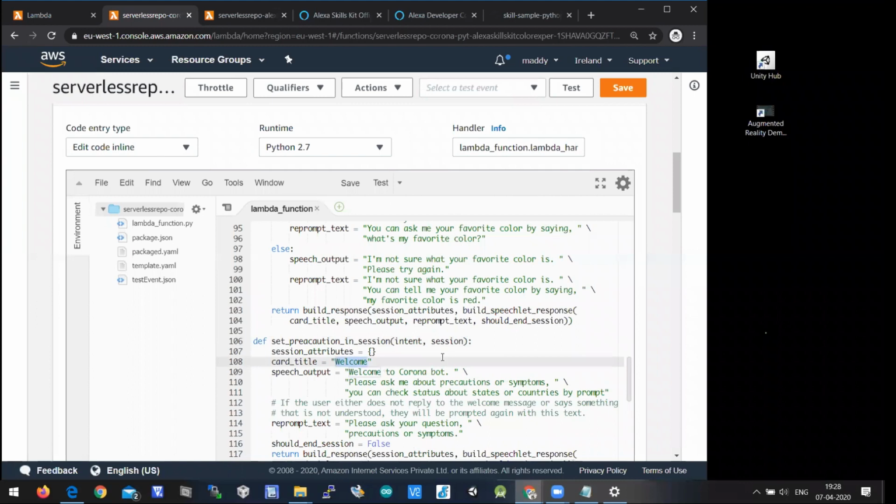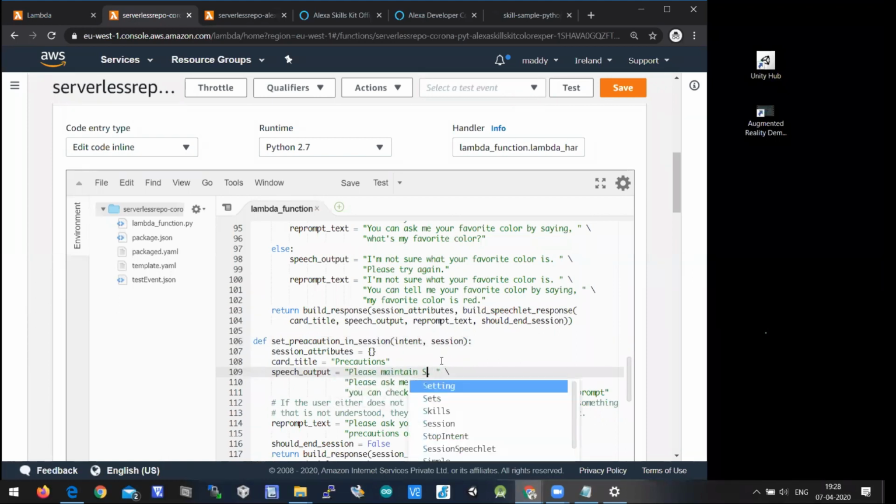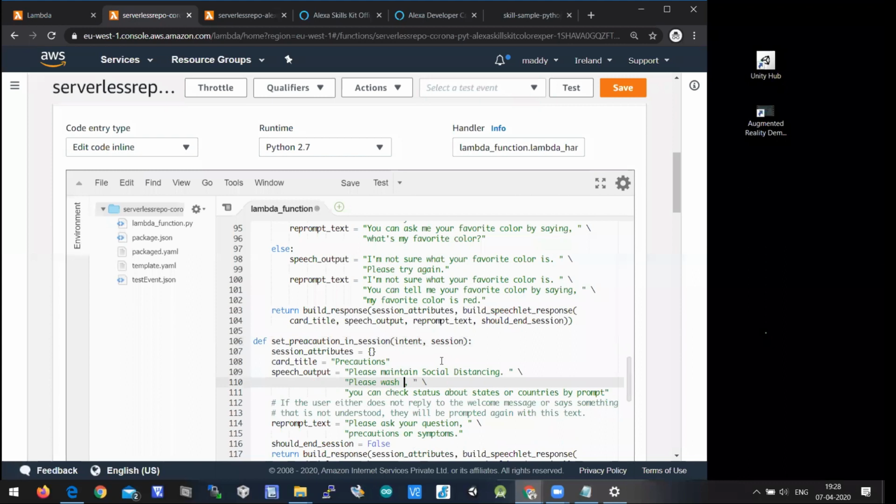So the card title is precautions. Here I should write the speech output as: precautions related to corona. Please maintain social distancing. And please wash your hands regularly.